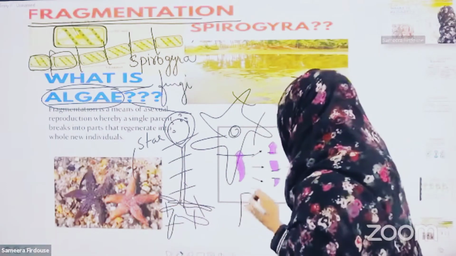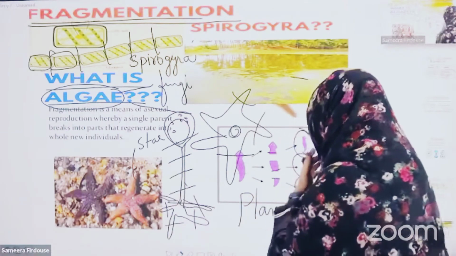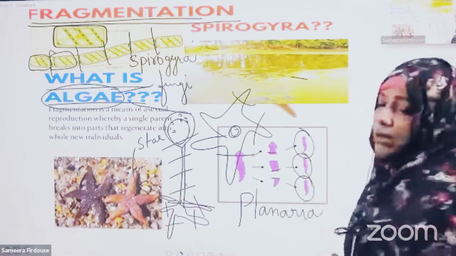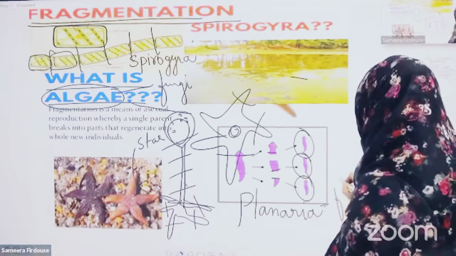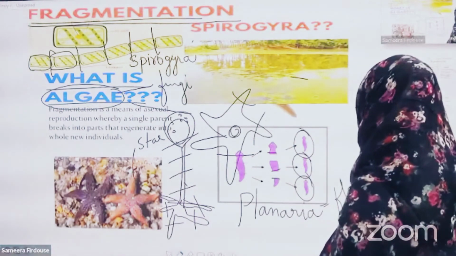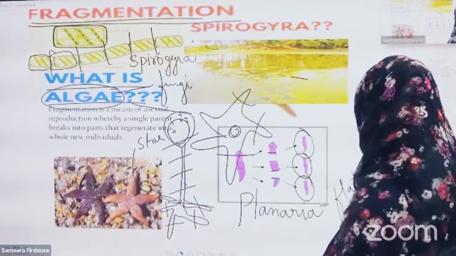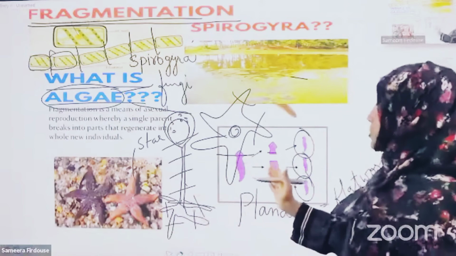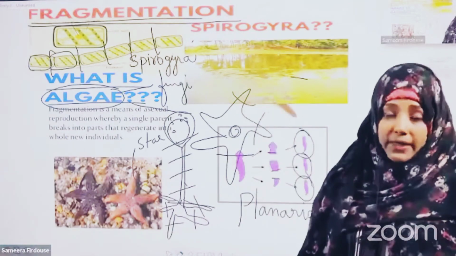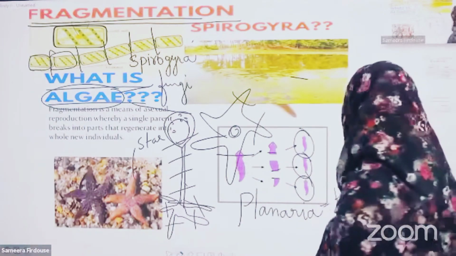This is planaria. Planarians are flatworms. They belong to phylum Platyhelminthes. So planaria also undergo the process of fragmentation.